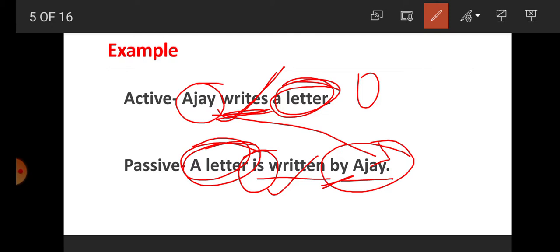So students, we have to change according to the rule of active to passive. We change the place of subject and object. And the auxiliary verb is very important in passive, and the verb third form is also very important in passive.